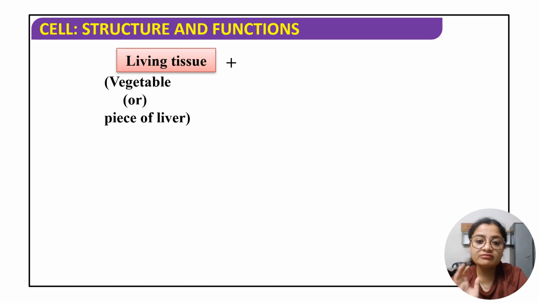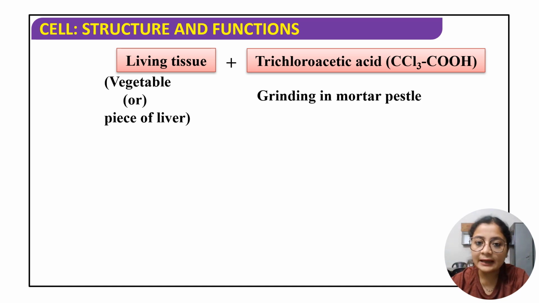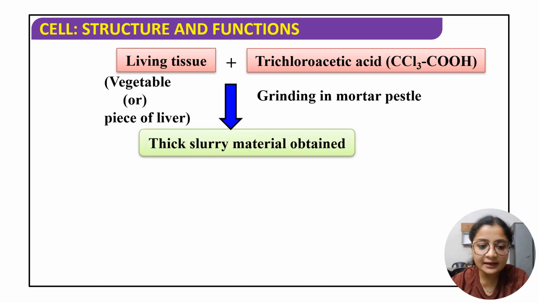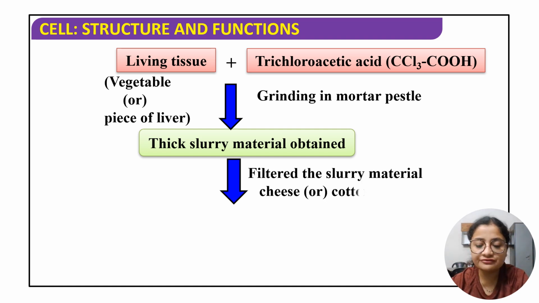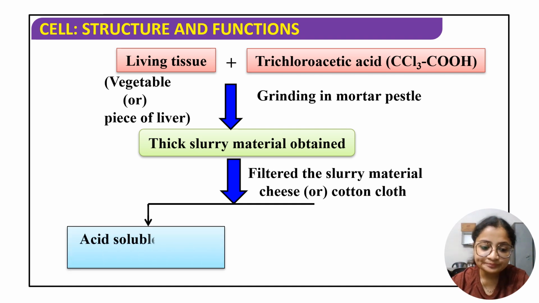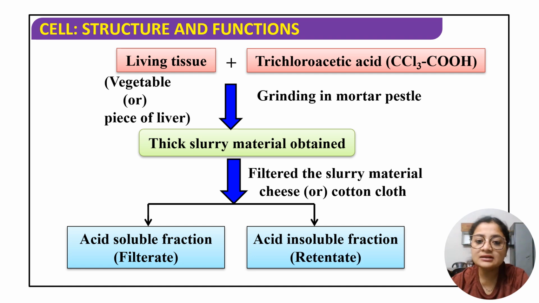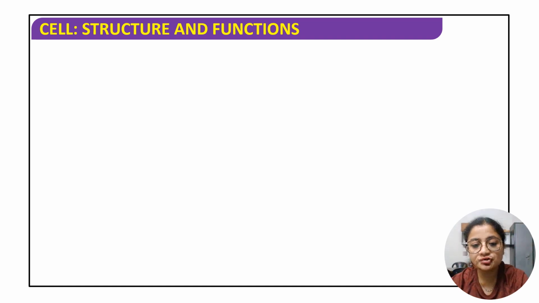ओके, सो लिविंग टिश्यू लिया पहले, उसमें वेजिटेबल भी हो सकता है और पीस ऑफ लीवर हो सकता है, मतलब बेसिकली एनी काइंड ऑफ लिविंग टिश्यू। उसके साथ we are mixing trichloroacetic acid, then we are grinding it in mortar and pestle, after that we are obtaining a thick slurry, and that thick slurry is then filtered through a cotton cloth, and after filtration we are getting an acid soluble fraction which is known as the filtrate and an acid insoluble fraction which is known as the retentate.